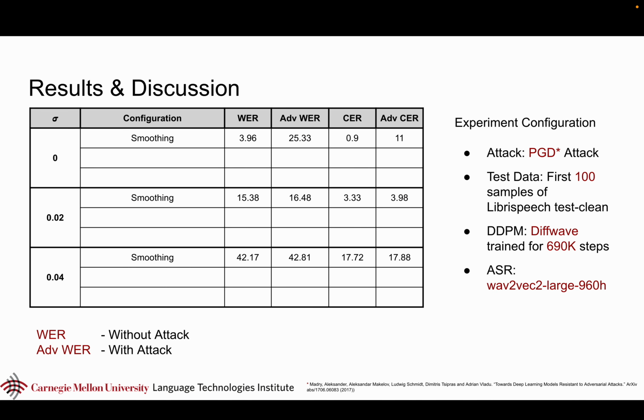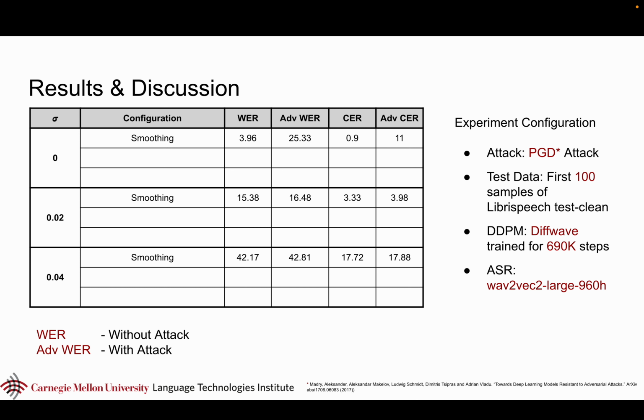So in this table, we report results for the PGD attack, which is an untargeted attack, one of the attacks that we'll explore. First, to show the effect of smoothing, we see that without smoothing, which is when sigma is 0, there is a big difference between the columns WER and ADVWER. WER is basically the word error rate without the attack, and ADVWER is the word error rate with the attack. So when you see a huge difference, this means that the PGD attack was very successful. It caused the ASR system to output a transcript that's completely different from what it was supposed to have outputted.